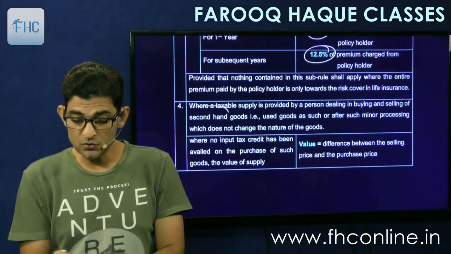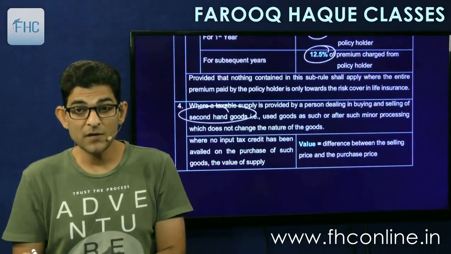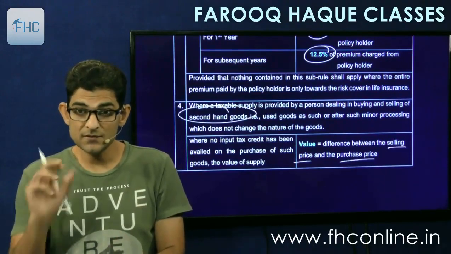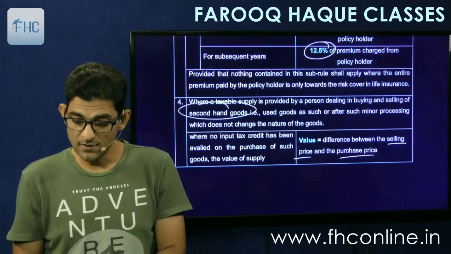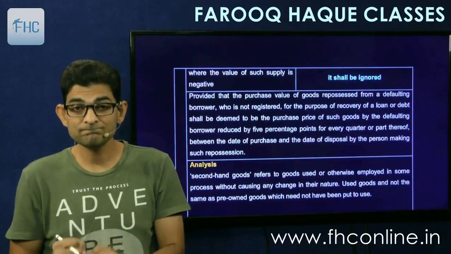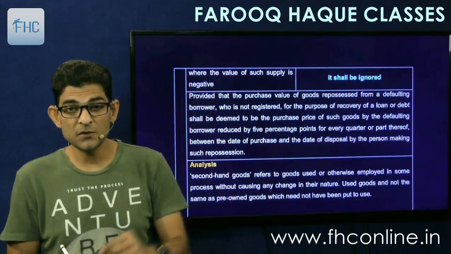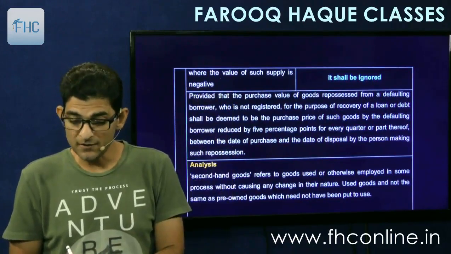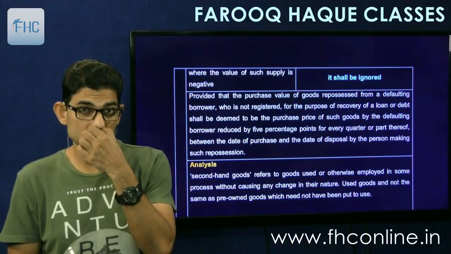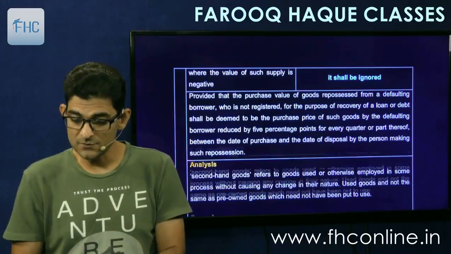And then second-hand goods, we had seen that the value was the difference between selling price and purchase price. That is the value addition. And in that case, of course the negative is to be ignored, and if it's a case of a bank, you had to reduce 5% per quarter of use and then take it as the purchase price.